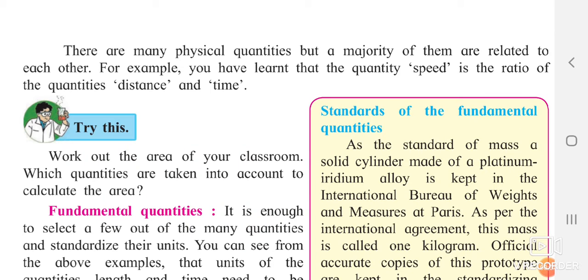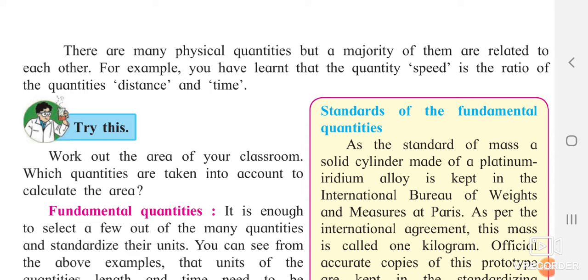Welcome all. We have already started our sixth lesson, that is physical quantities. There are many physical quantities, but the majority of them are related to each other. For example, if you consider mass and weight, they are related to each other. Now mass is a scalar quantity, whereas weight is a vector quantity.